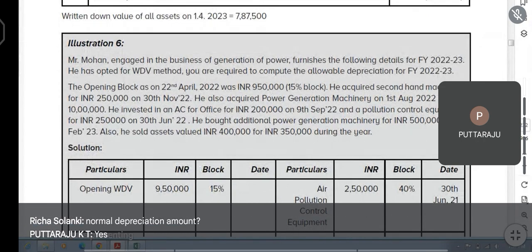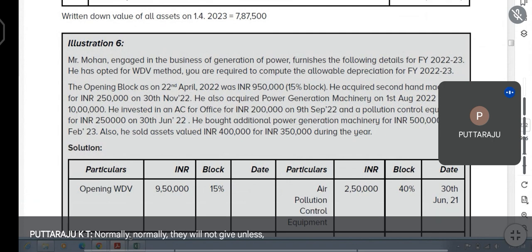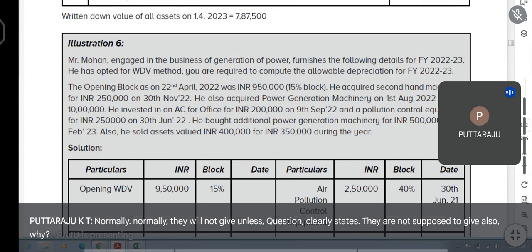If additional depreciation amount is given, you have to tick that. Okay. Normally they will not give unless the question clearly states. They are not supposed to give also. Why? Because you have got two answers correct. Which one to be ticked? It is confusing, no? They should clearly mention.